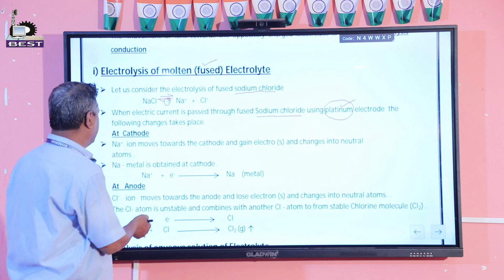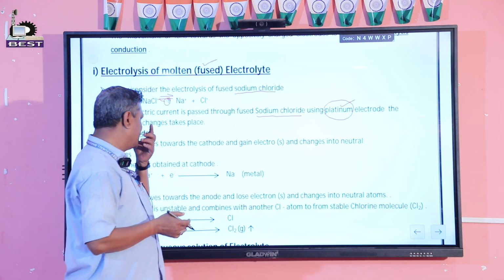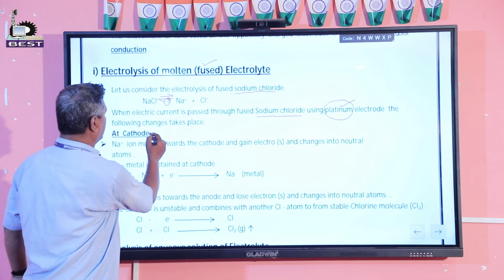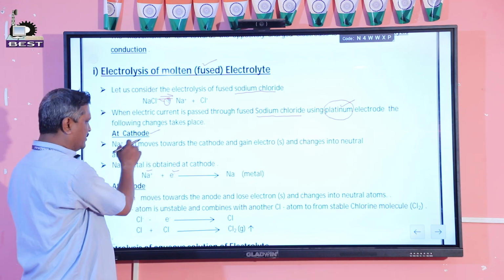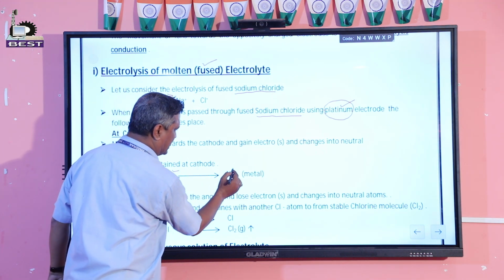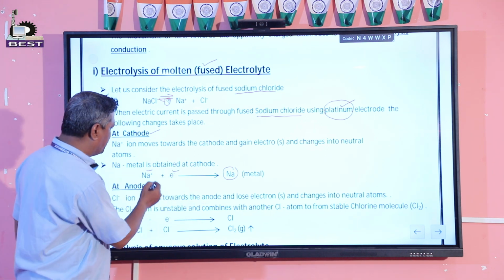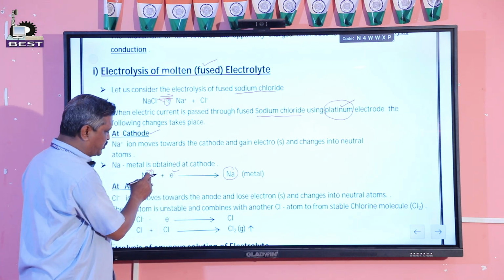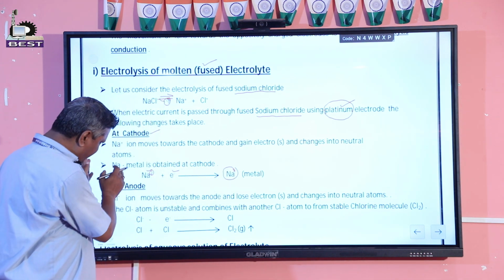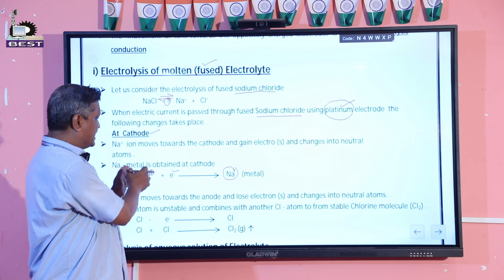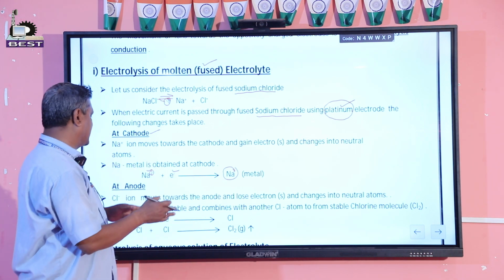The following changes occur at the cathode, the negative electrode. A Na plus ion moves towards the cathode and gets discharged, that is, Na plus takes an electron from the cathode and is converted to Na metal. Here the terms reduction and oxidation come in. Na plus, with a plus sign, becomes Na with zero charge. So the Na plus ion gets reduced to sodium metal.